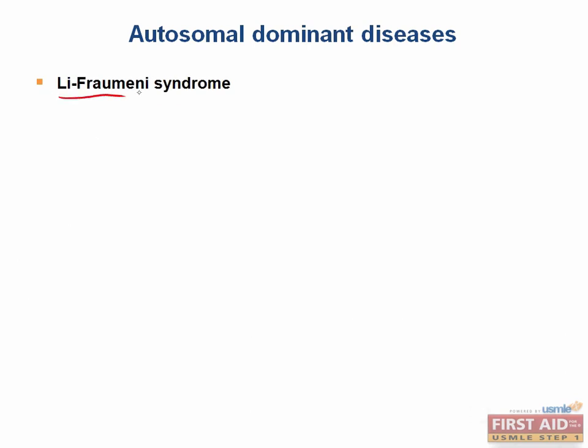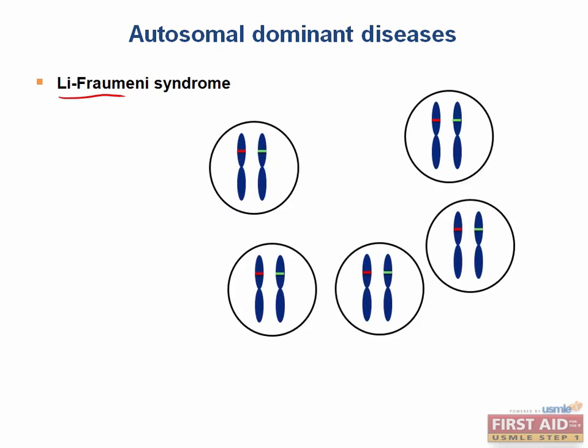Li-Fraumeni syndrome takes us back to the beginning of this section when I talked about loss of heterozygosity. Remember what that means? It's when one copy of a gene is mutated so you have a heterozygous state in all cells, and then if the other copy also gets mutated, you have a loss of heterozygosity in that particular cell, which can potentially manifest as a disease. Since this only affects a single cell, if this is a mutation that impairs the cell's ability to function, the cell might just die. But it's just one cell, so no big deal.